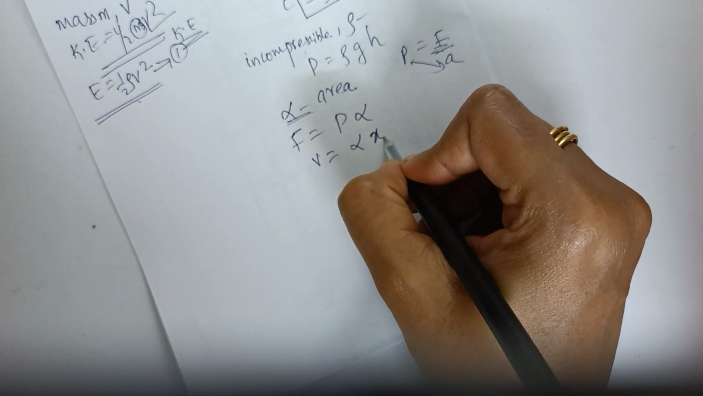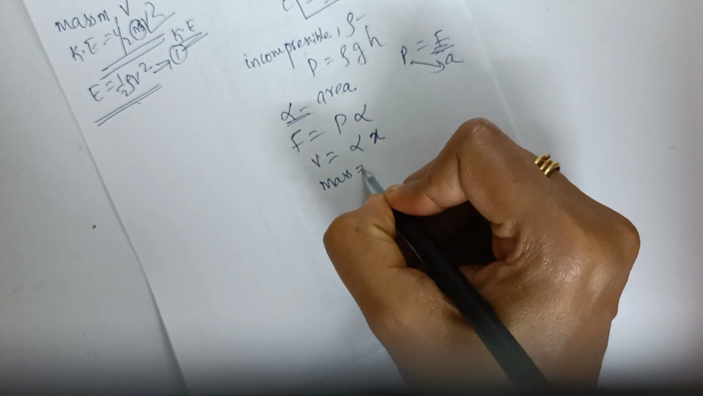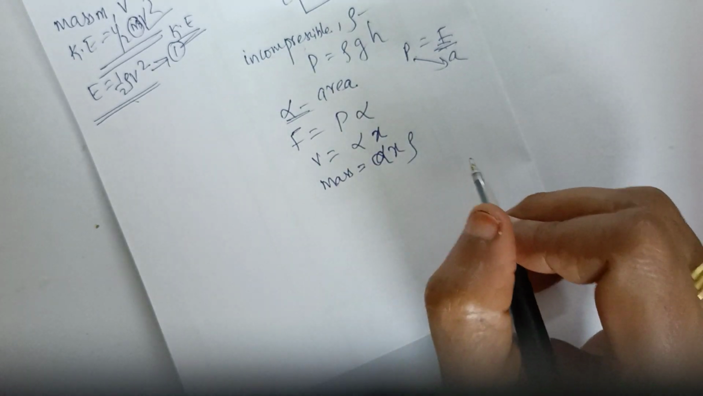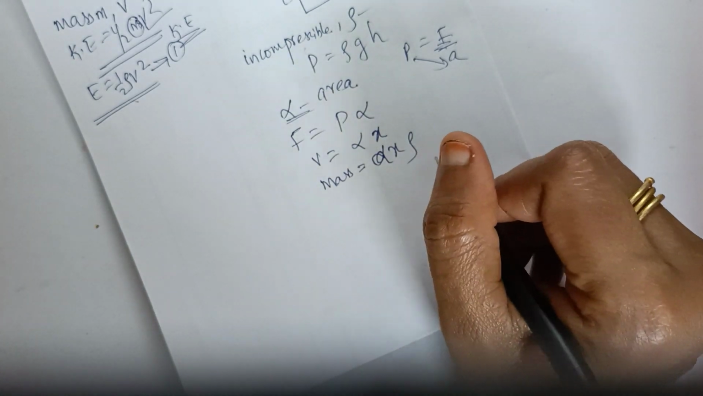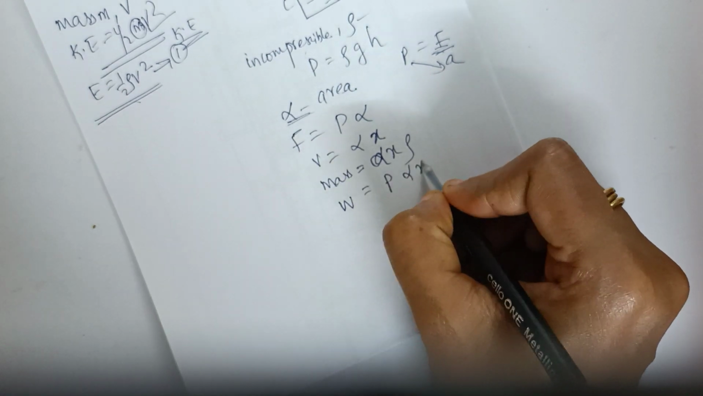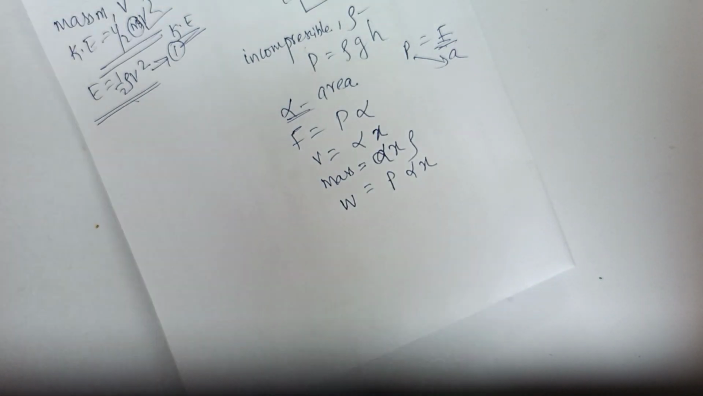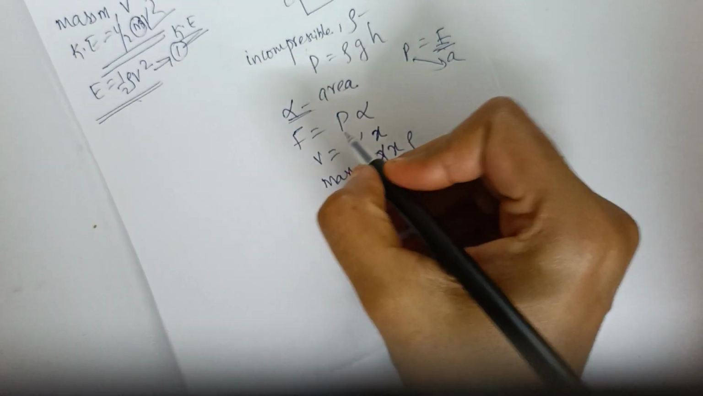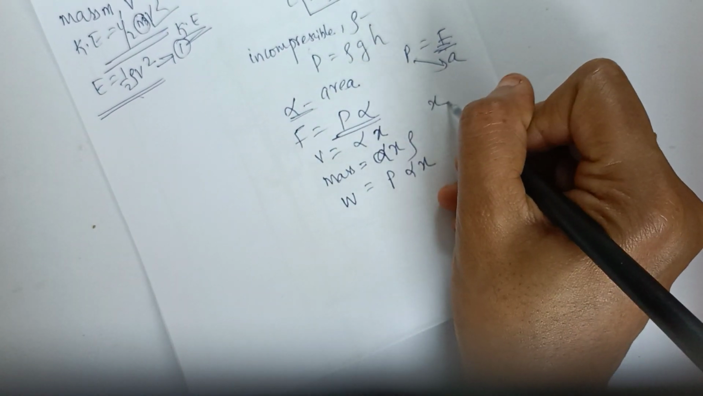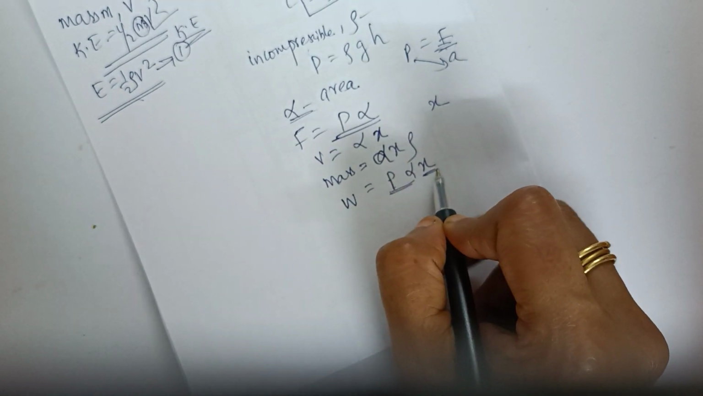Okay, or we can also have mass. What is mass? Volume into density. That is the mass of the liquid that is forced into the tank. So what is the amount of work done? Work done is equal to P into alpha into x. Okay, work done means force into displacement. What is force? We have already written force is P into alpha, and what is the displacement? X is the displacement. So work done is equal to force into displacement, that is P alpha x.